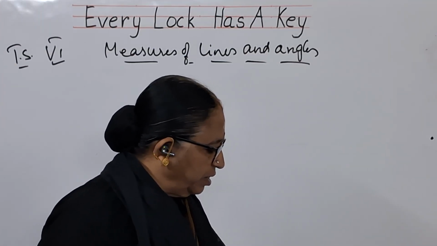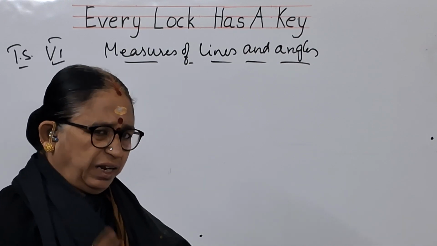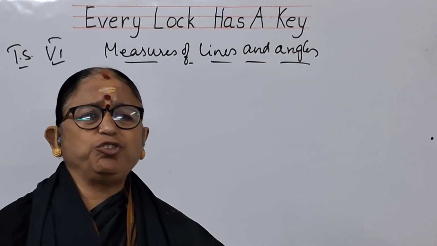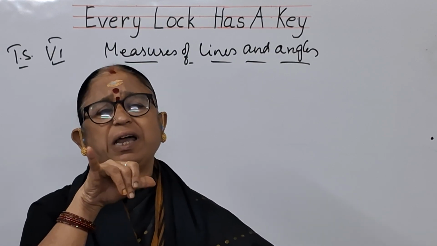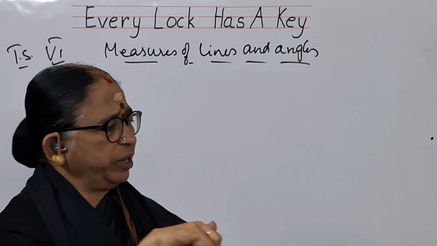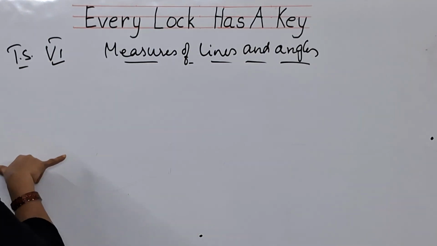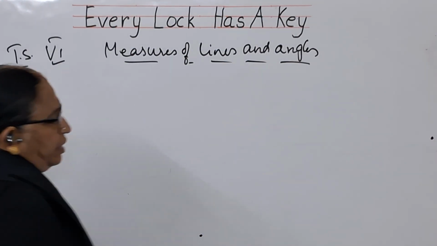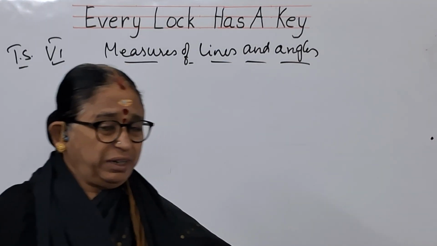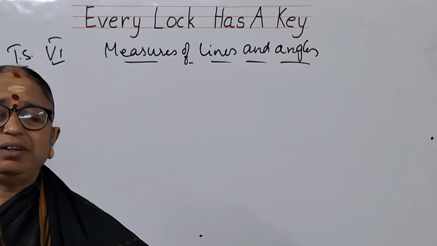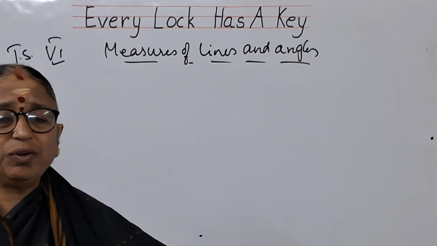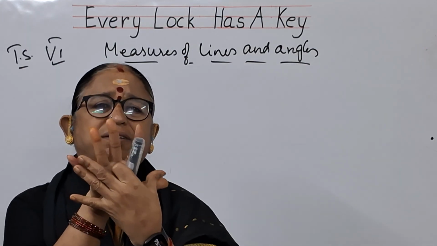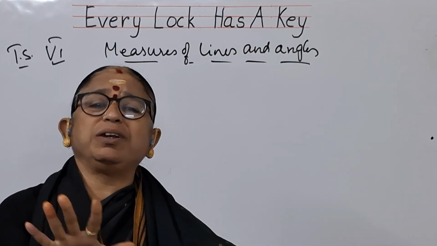So earlier, children, in very, very primitive ages, people used to measure things by using the hand span. This is called hand span. They used to measure the length like this, 1, 2, 3, 4, like this. But is it a correct measure, children? It is not a correct measure. Why? Because the hand span from here to here, this distance varies from individual to individual.